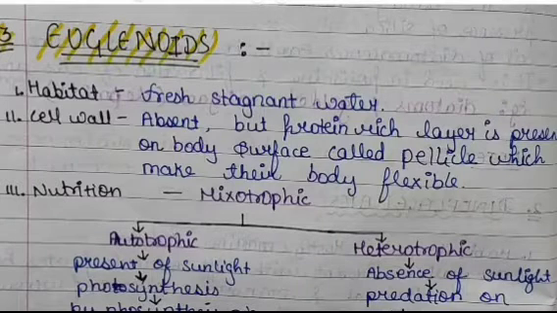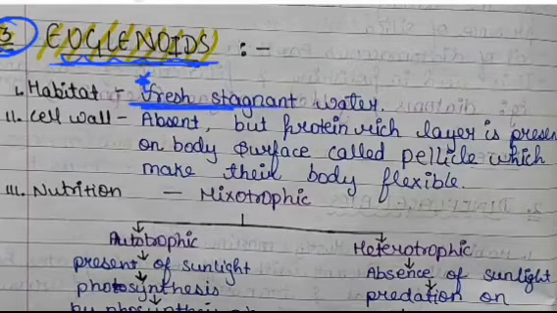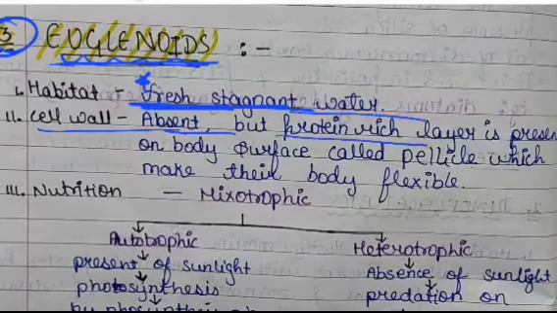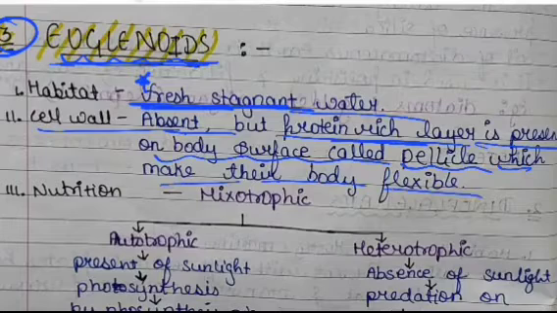Coming to the third topic, that is euglenoids. If we talk about its habitat, this is the most important part: we have to keep in mind that its habitat is fresh stagnant water. Now coming to the cell wall, it is absent, but a protein-rich layer is present on the body surface called pellicle, which makes the body flexible.